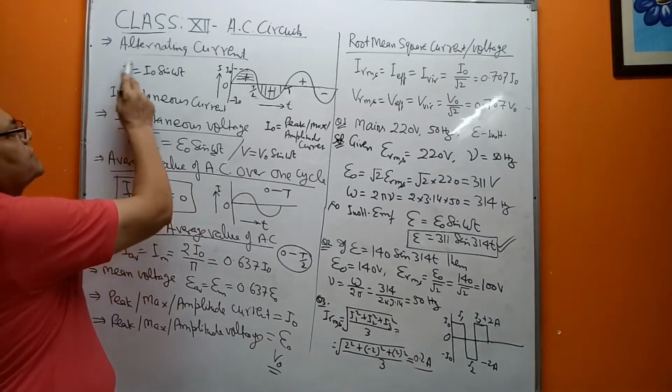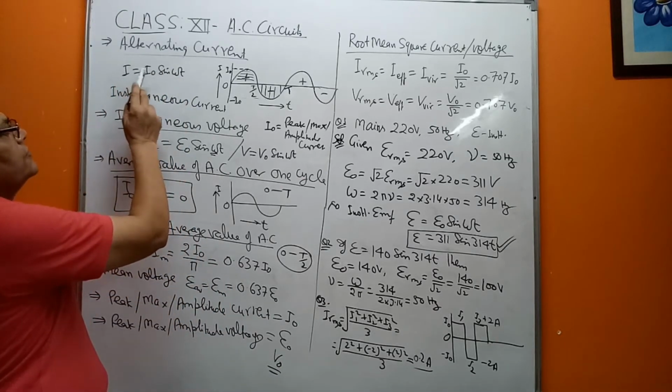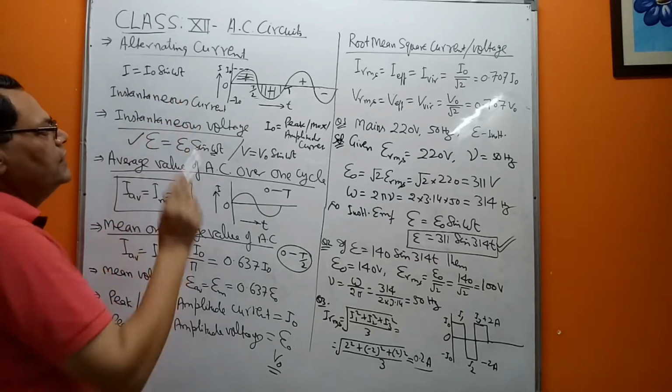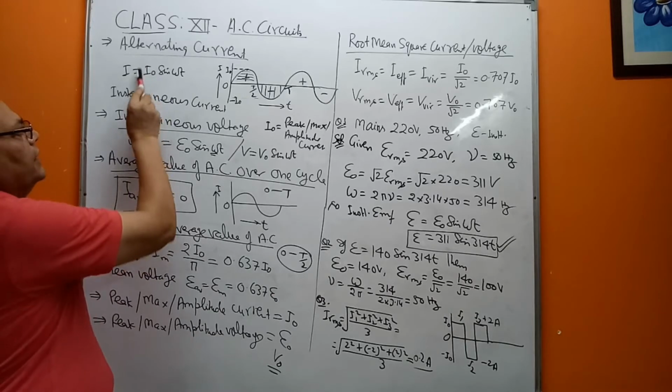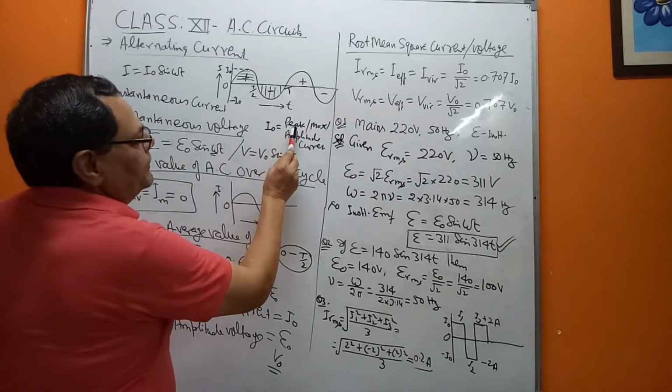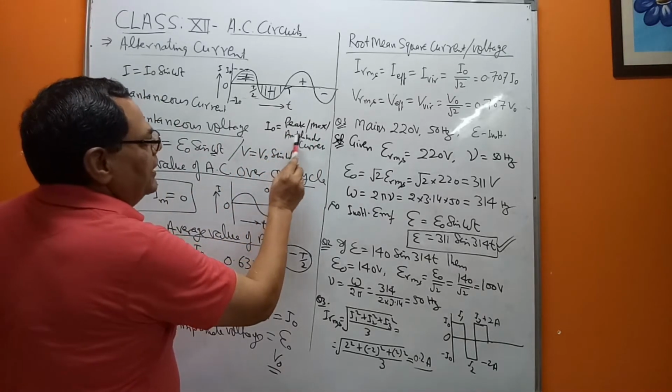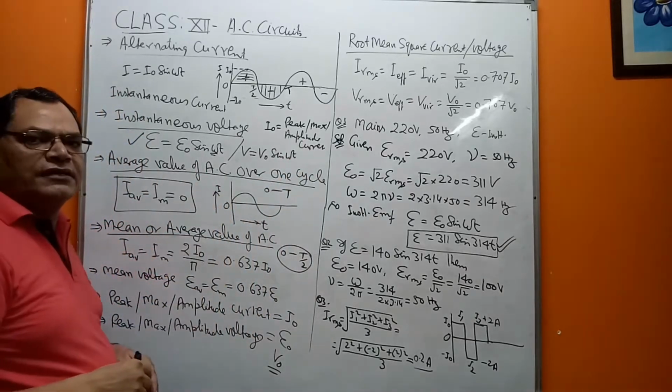Alright, and the expression for this is I equals I naught sine omega t, where I is the instantaneous current and I naught is called the peak current or maximum current or the amplitude of the current. Clear?